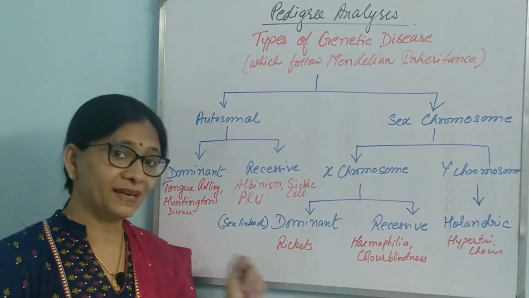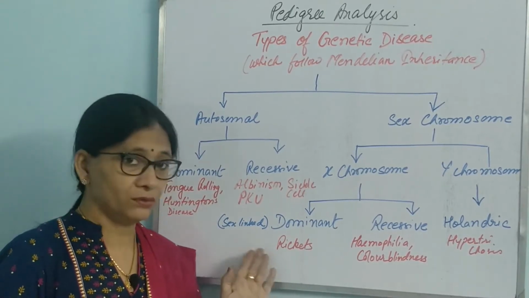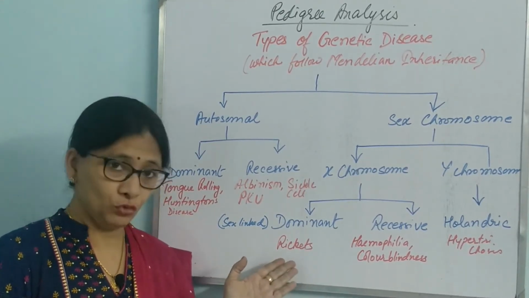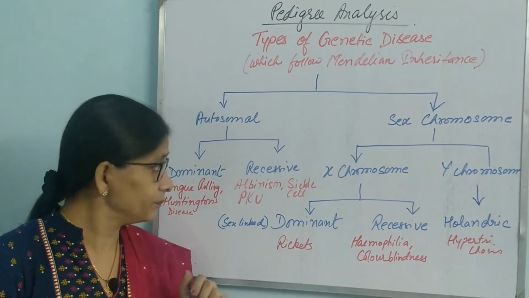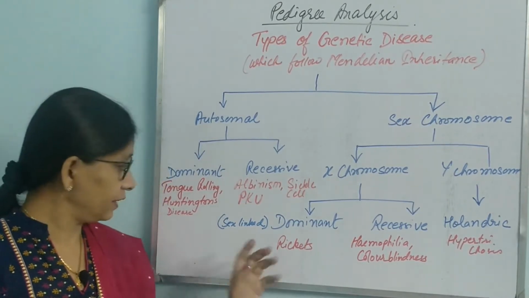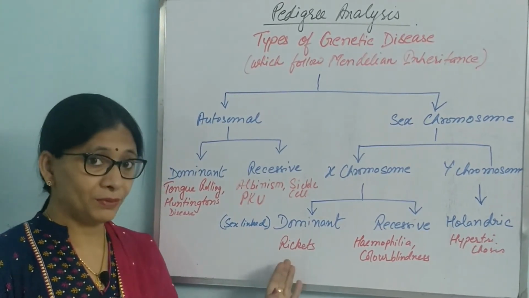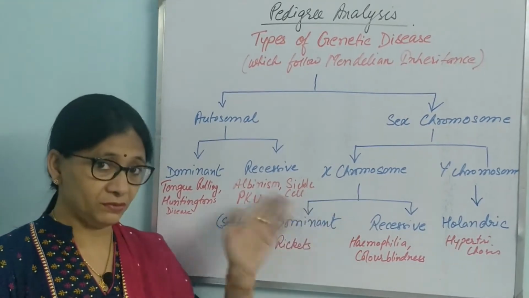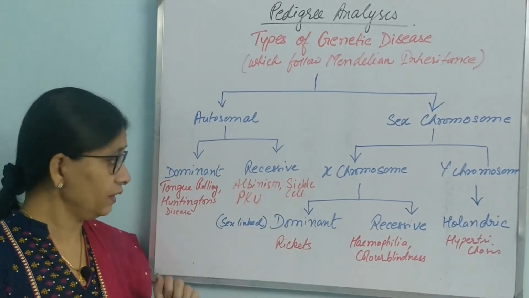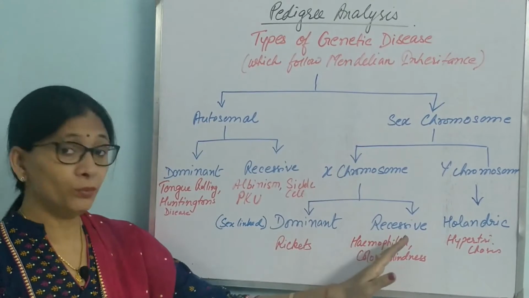So, an example is rickets. Okay, this is one common thing, a name you should know because of short questions again. MCQs, there are very probable chances of MCQs coming from this topic. Okay, then X chromosome recessive.